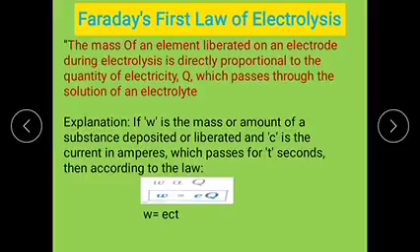This can be explained in the form of a mathematical equation.